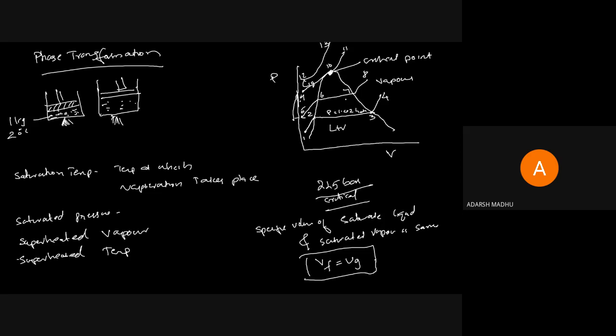So in the 6 to 7 procedure, when we are increasing pressure, the length of the vaporization line goes on decreasing as we move up. And when a particular level occurs, it hits the top portion of the graph, that is the critical point. At that point, the temperature is known as critical temperature, the pressure is known as critical pressure, and there is no vaporization line here. There is no vaporization, only a point. The liquid touches the point and simply changes to superheated vapor. And above the critical point, there is no vaporization curve. The liquid is directly transformed into superheated vapor.